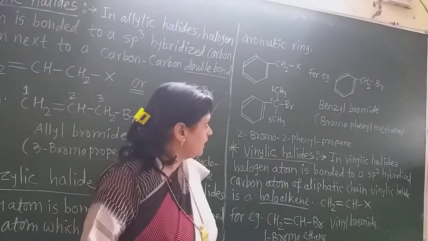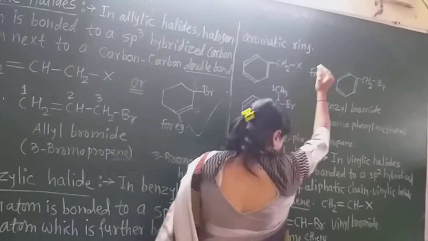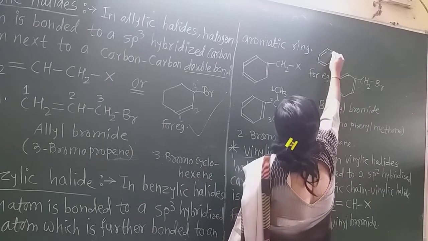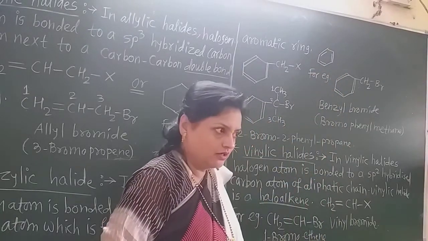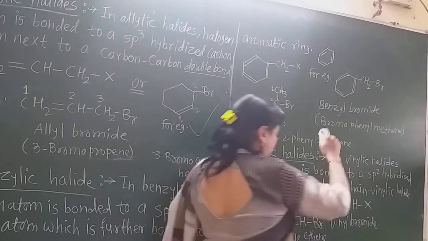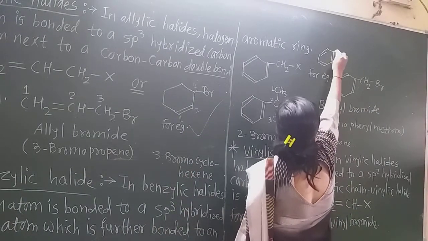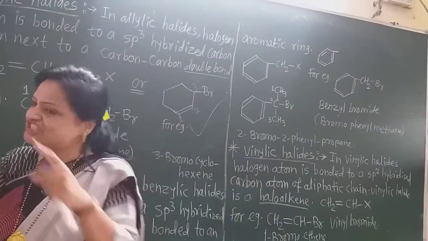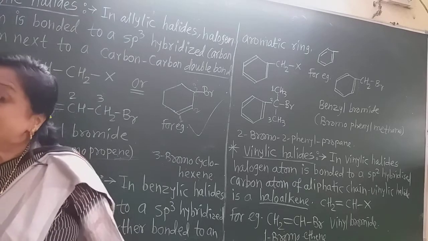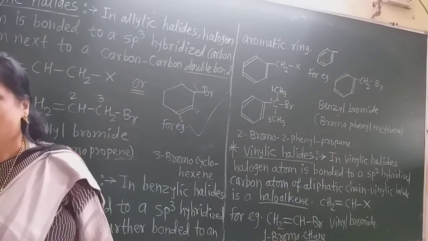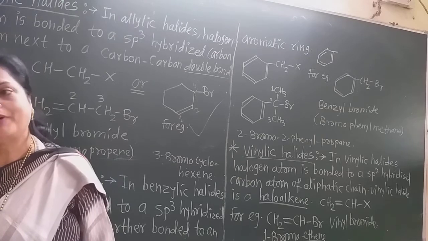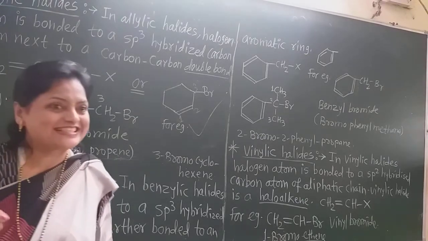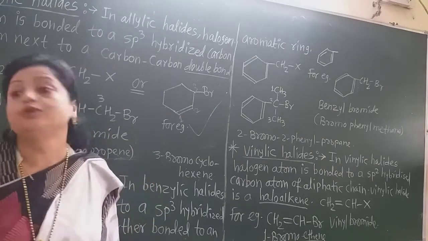That is very important. If this type of ring will be there, this is definitely a benzene ring. But if one of the hydrogens of this benzene ring is replaced by any carbon atom, we know that in the benzene ring there are 6 carbons and 6 hydrogens. If one hydrogen is replaced, how many hydrogens will be there now? 5. Then C6H5 is the phenyl and C6H6 is the benzene. Remember that, that is very important.